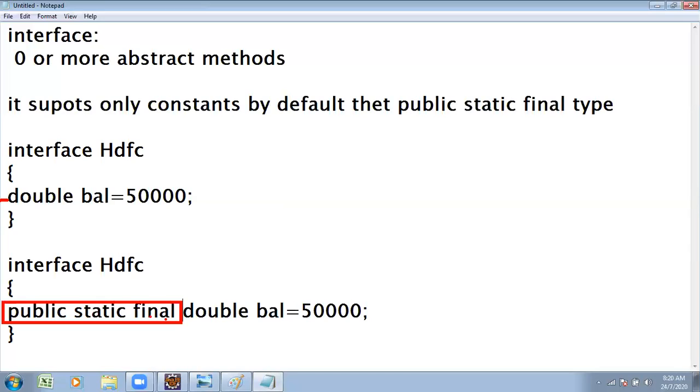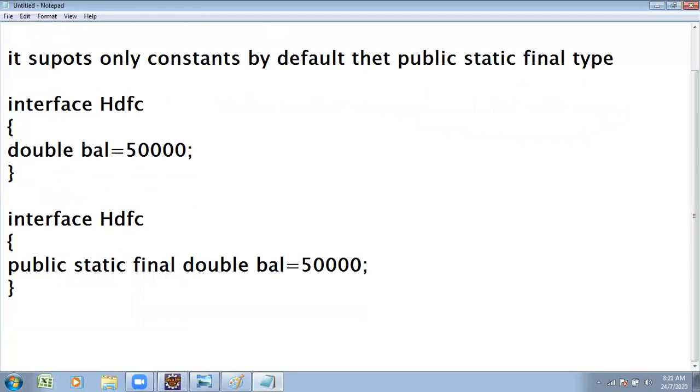Interface by default is public static final type. By default, that is a final type only. That's why it is treated by default as a constant. Interface supports only constants. So how to work with this logic? What is the syntax we have to apply for the interface?